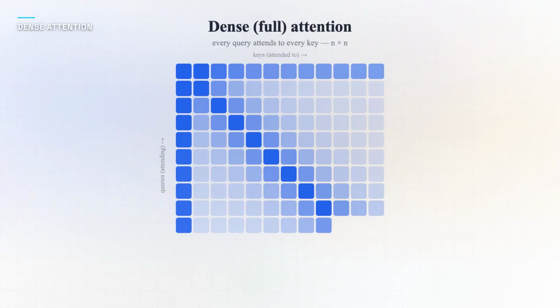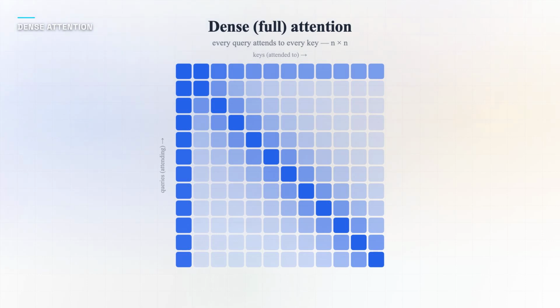That full n by n matrix is dense attention, also called full attention. Every token attends to every other token, so the work scales with n squared. Time is quadratic, and so is memory. The attention matrix itself is n by n. At 500 tokens, that's 250,000 entries, fine. At 100,000 tokens, it's 10 billion entries per head per layer.